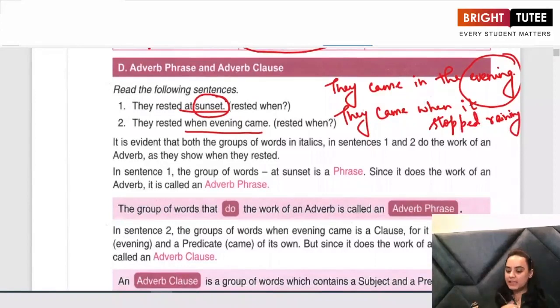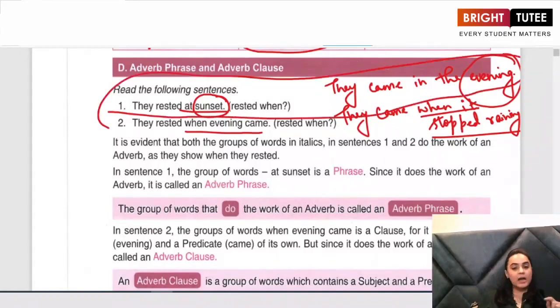When did they come? When it stopped raining. So I am getting the answer to my question when in all these four sentences. The only difference is that in the first two sentences, I got my answer in one word: sunset, evening. So these words were my adverbs. On the other hand, in the next two sentences, my answer was in the form of a clause, which had a subject as well as a predicate in it. So this was known as an adverb clause.